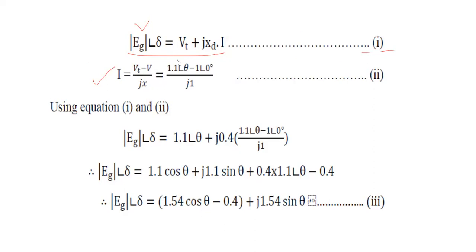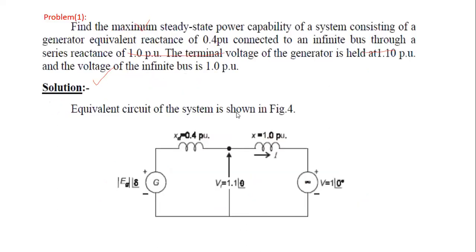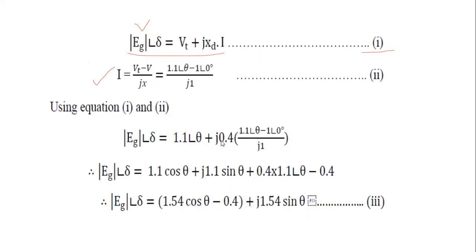This is the formula for I. Then equating these two equations, Eg at an angle of delta is equal to Vt, which is 1.1 at an angle of theta, plus jXd, where Xd is 0.4, therefore j0.4 into I. What is the I value? That is 1.1 at an angle of theta minus 1 at an angle of 0 degrees by j1.